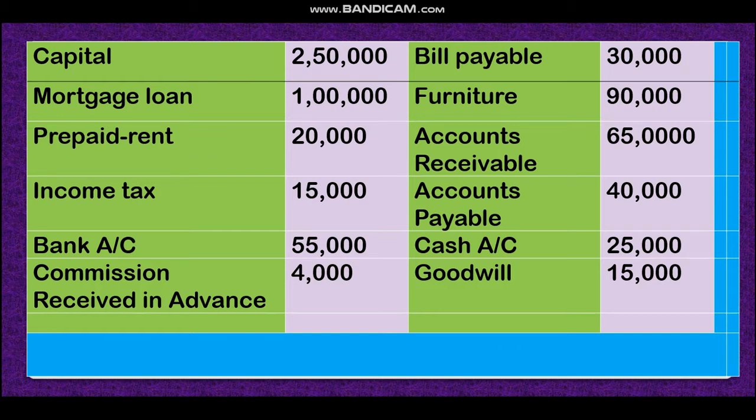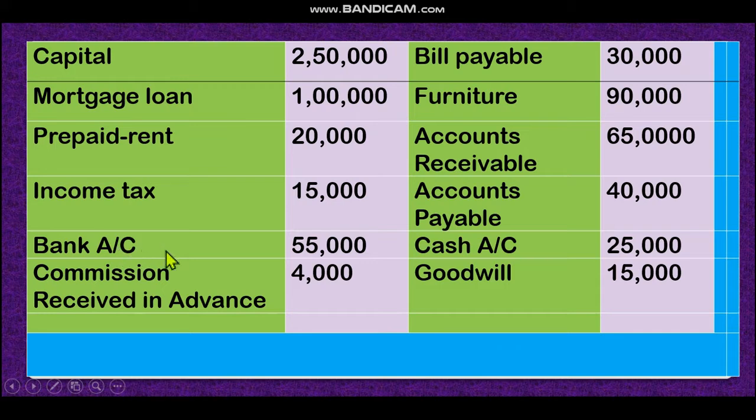Dear student, all of you know that we are doing accounting for 1 year. If any expense is given for more than one accounting year, then that is an asset. Look at here. Capital, no. Mortgage loan, it is a liability. Prepaid rent, this is an asset. Dear student, rent is an expense, it is for the current year, but if we paid any rent for next year, that means it is our asset. So number 1 asset is prepaid rent.